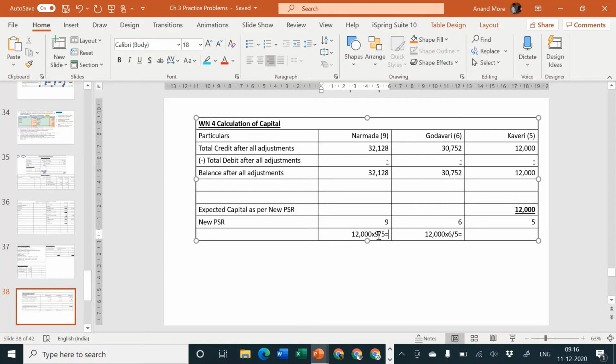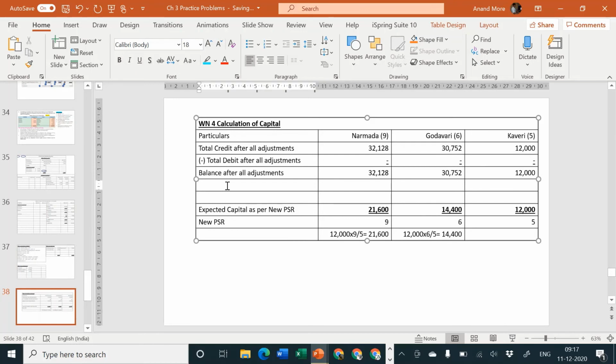12,000 divided by 5 into 9, that becomes 21,600. Look at the second hero or heroine, Godavari. 12,000 divided by 5 into 6, that is 14,400. And Kaveri is the starting point, so there is no difficulty. Then I am going to specify expected capital should be 21,600 and 14,400. You can see the amounts.